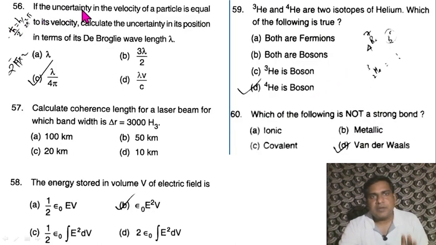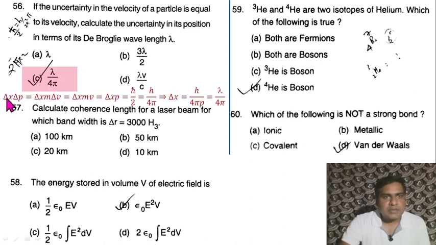Question 56. If the uncertainty in the velocity of a particle is equal to its velocity, calculate the uncertainty in its position in terms of its de Broglie wavelength lambda. So delta x delta p is equivalent to h cut by 2 or h by 4 pi. So delta v equals v. By keeping this, delta x p equals h by 4 pi. So h by p equals lambda, the de Broglie wavelength, and delta x equals lambda by 4 pi. So C is the correct option.